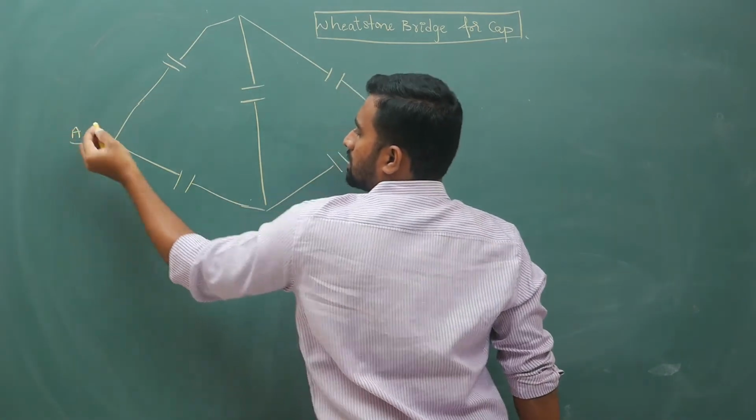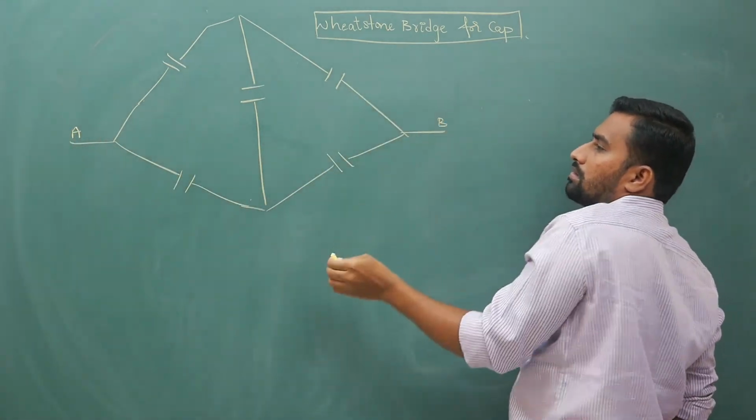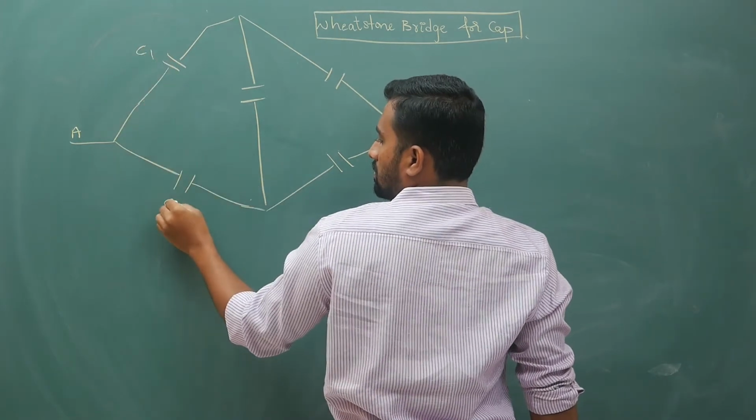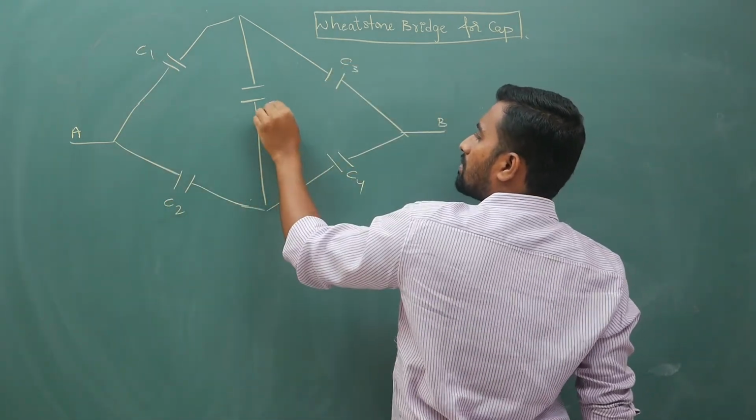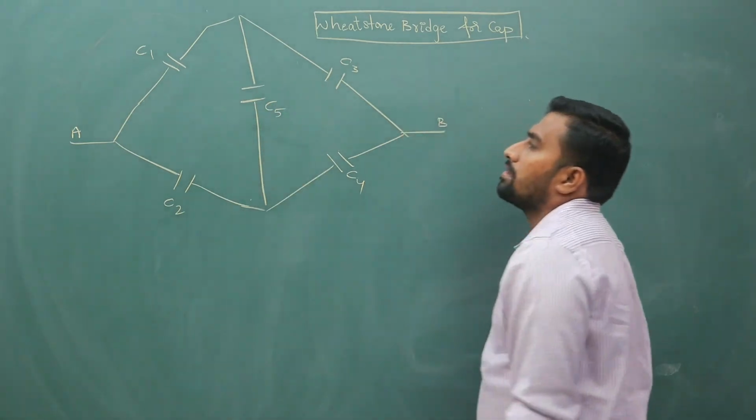Let us say this is A, this is B, C1, C2, C3, C4, C5.